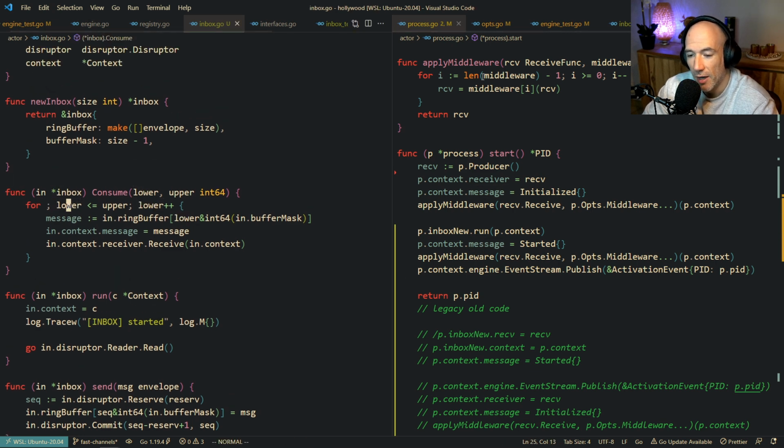But because we are basically calling receive inside of consume, we don't have access to the opts middleware. So I need to find a way to do that.